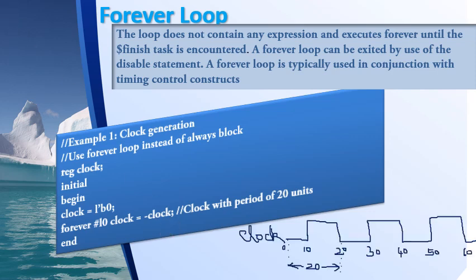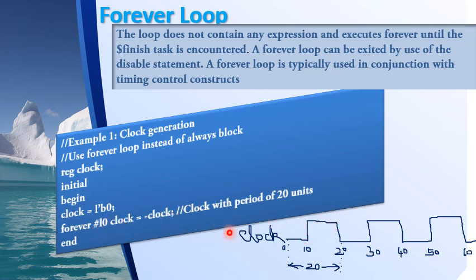As per this code, at time t equal to 0, clock is initialized to 0. And forever #10, that means after 10 time units, clock equal to not of clock. The previous value of clock is 0. At 10 time units, I say clock equal to not of clock, so the new value of clock will be the complement of the previous value. The previous value is 0, so now it will become 1.